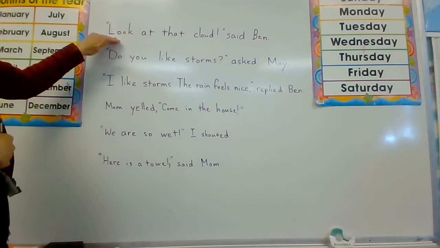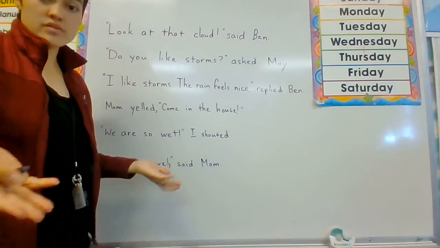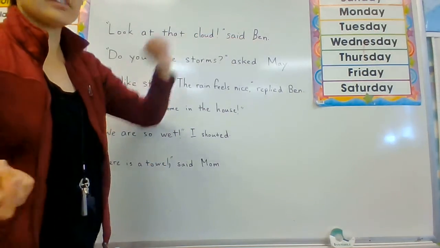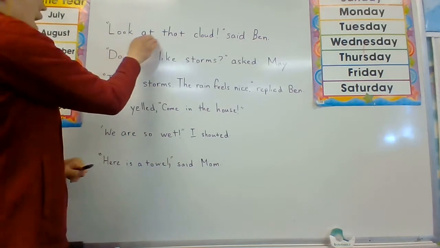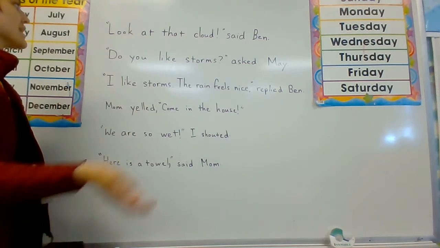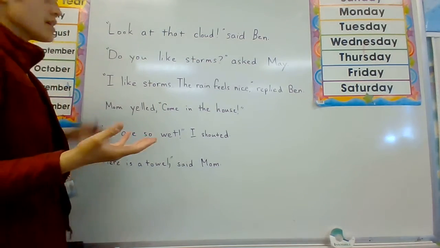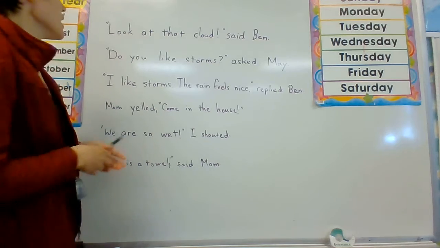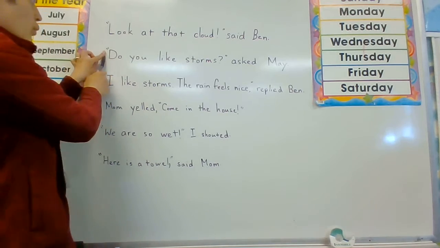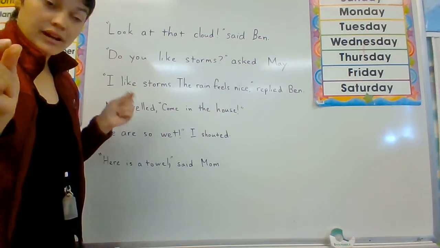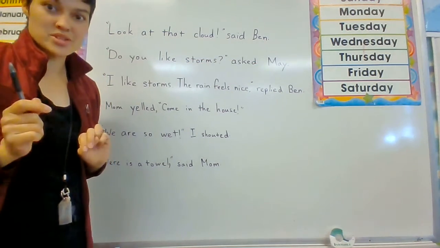So this first one says, "Look at that cloud," said Ben. Now here we have quotation marks, and it's clearly marked who is speaking. So this is a good example of dialogue. Also, I can read exactly what Ben says. Here it says, "Do you like storms?" asked May. So here, this is another good example of dialogue because I can see the exact words that May says. What she says is put in quotation marks, and it tells me that May is the person speaking.